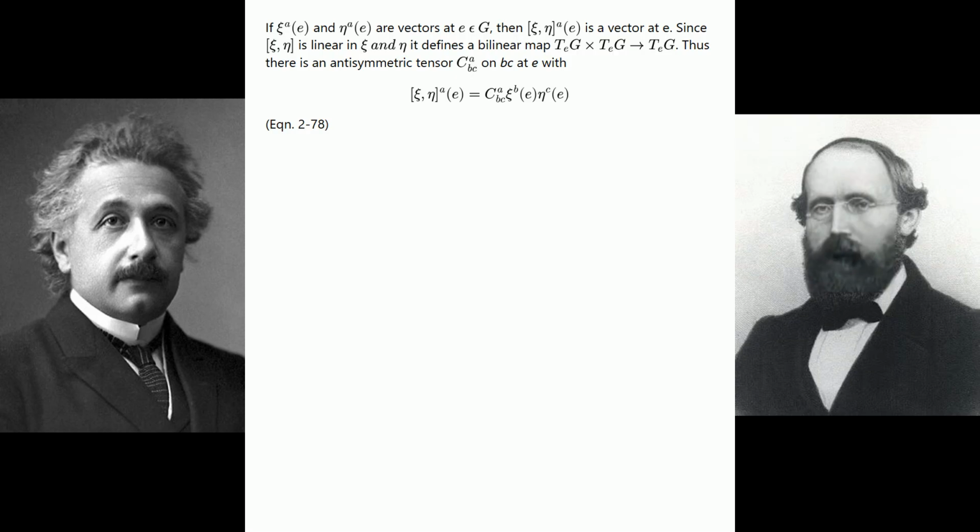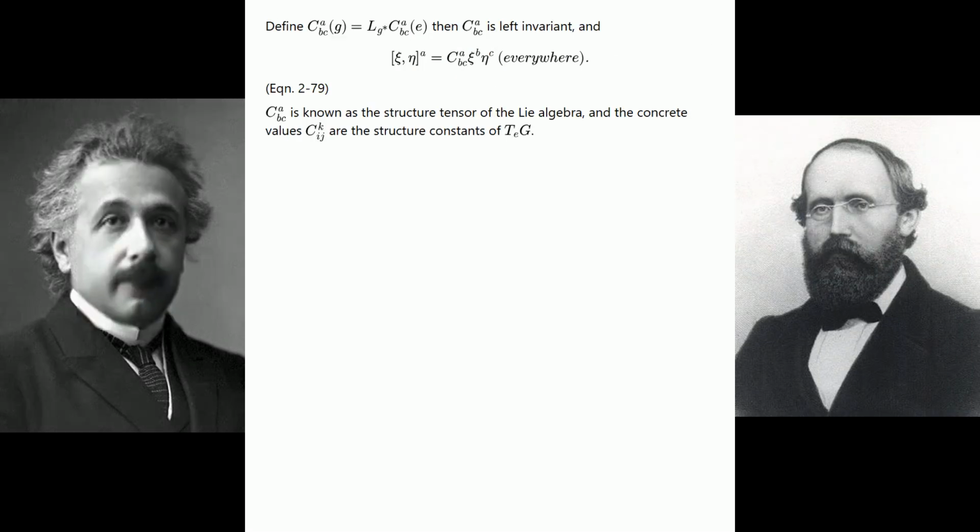see equation 2-78. Define C_BC^A(g) = L_g* C_BC^A(e), then C_BC^A is left invariant. And see equation 2-79. C_BC^A is known as the structure tensor of the Lie algebra, and the concrete values C_ij^k are the structure constants of T_e G.